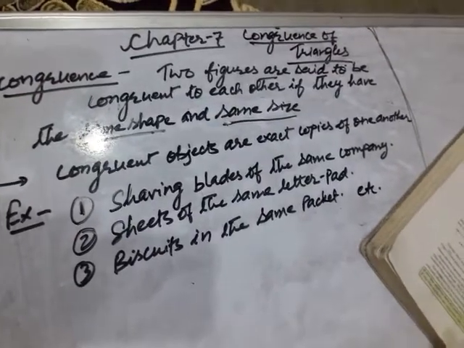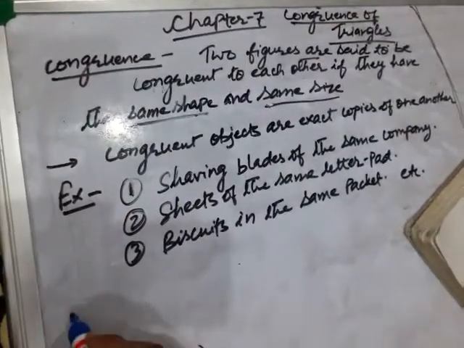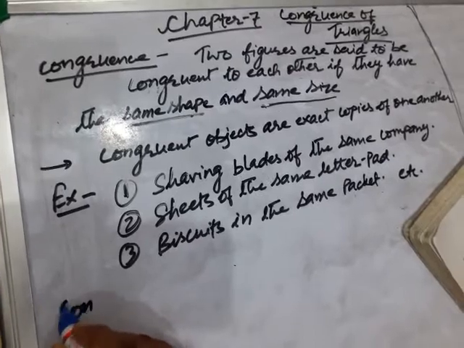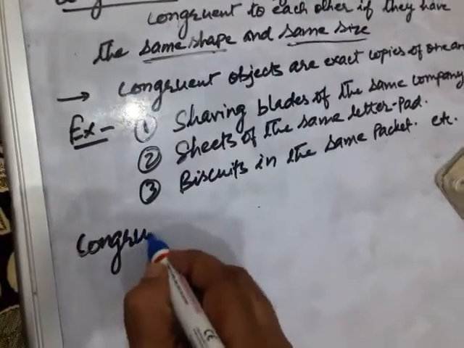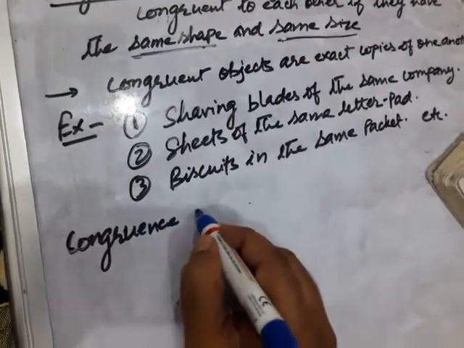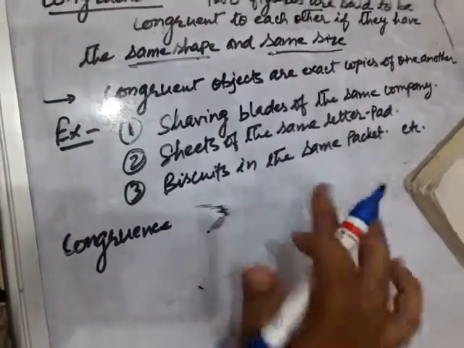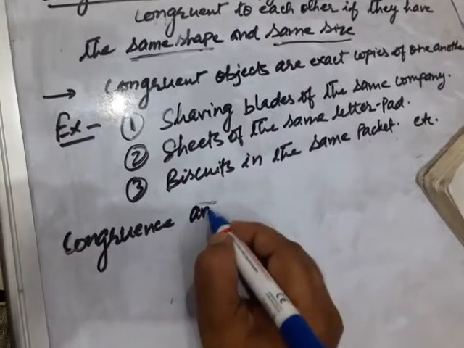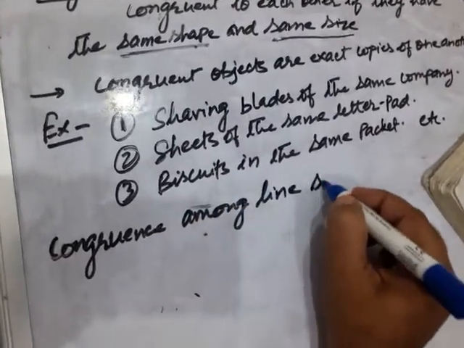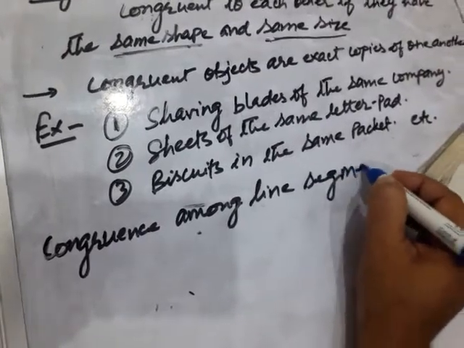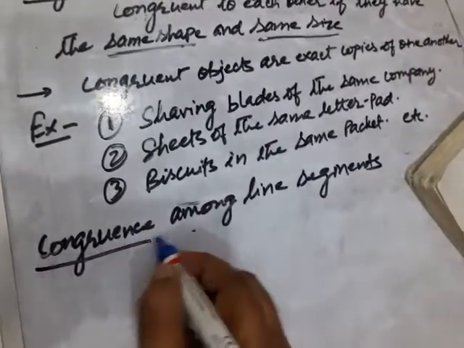This is congruence among line segments. See, children, two line segments.